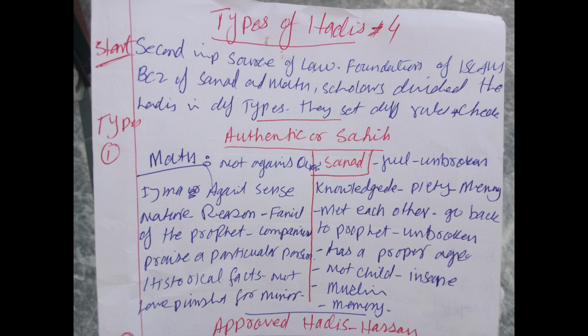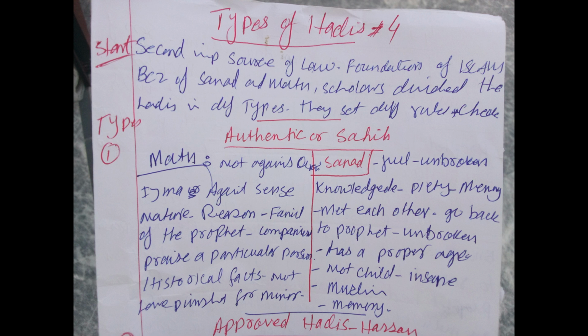Hadith is the second source of Islamic law. It is also called the foundation of Islam. Because of Sanad and Matan, scholars divided the hadith into different types. They have set different rules and checks in order to know whether a hadith is authentic or not. They have made these rules and checks in order to divide the hadith into different types. This is how you need to write the start.